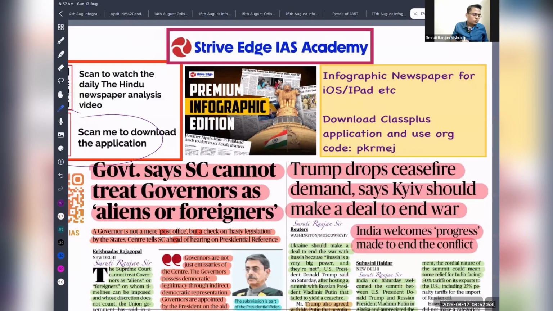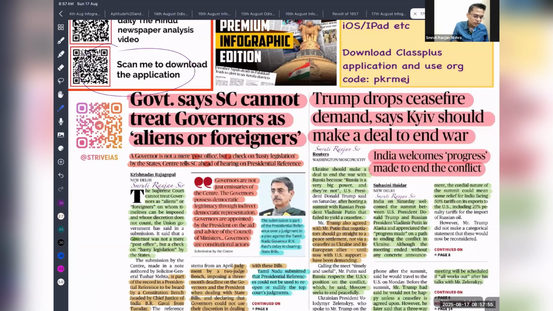So, dear student, before starting the discussion, let me tell you one thing very clearly. This newspaper is not designed for our UPSC. So we are going to see how each and every article is important for our examination. If it is important, then which portion, whether it is prelims, mains, or interview, and what kind of question they can frame. I'm going to discuss with you one by one. So please listen very carefully. Each and every article is very important. If you are able to identify, then a lot of things you can get directly from the newspaper.